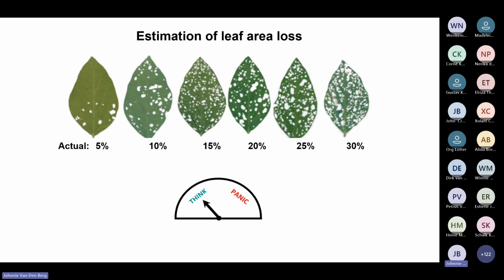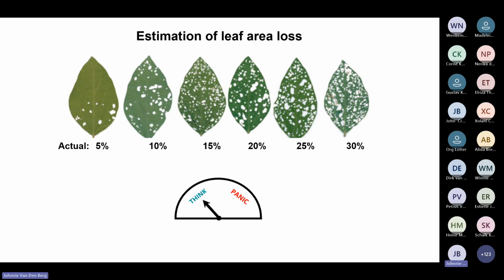These are the levels of leaf loss, and remember what I said, that plants can tolerate 30% leaf loss in the vegetative stage. And this is what it looks like. So basically, if I had to give a recommendation, if leaves look like this, I would say, no, you don't need to spray for lepidopterans in the vegetative state.